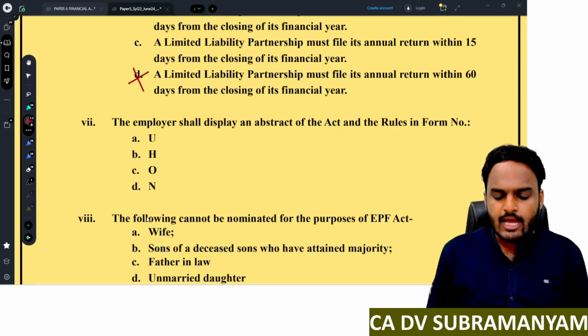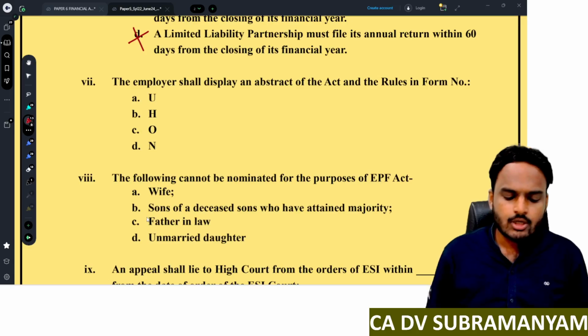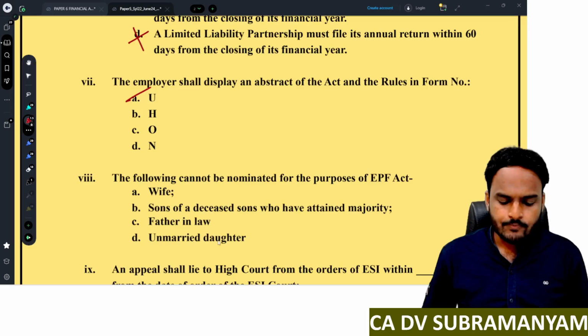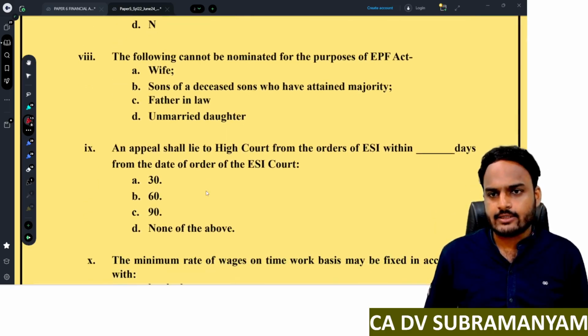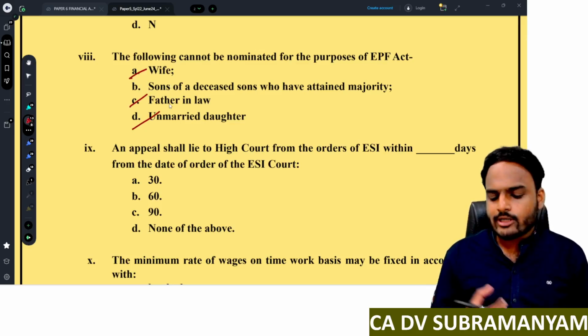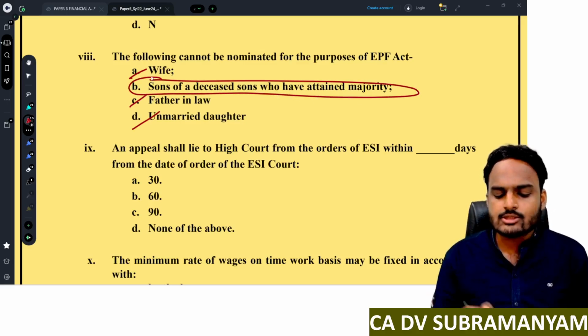Next one, employer shall display an abstract of the act and rules in form number U. Next, following cannot be nominated for the purpose of EPF Act. So wife you can nominate, father-in-law you can nominate, unmarried daughter you can nominate, but sons of a deceased son who have attained majority, this is not there.